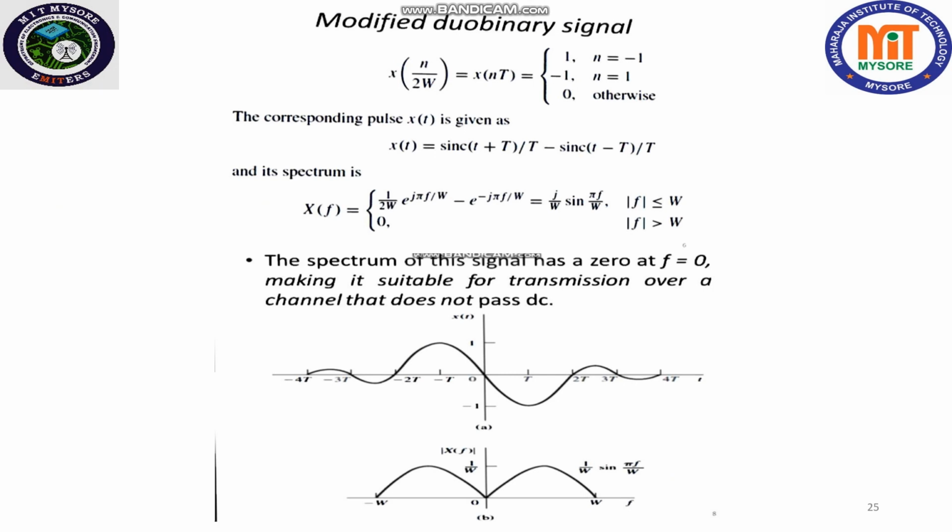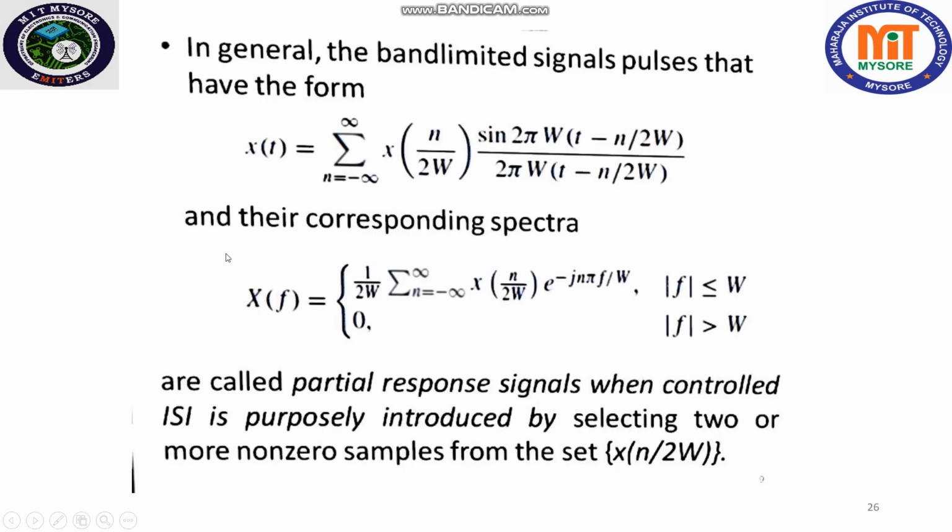So in general, the class of band limited signal pulses that have the form x of t given by this equation, and their corresponding spectra given by the second equation, are called partial response signals when controlled ISI is purposefully introduced by selecting two or more non-zero samples from the set of x of n by 2w.